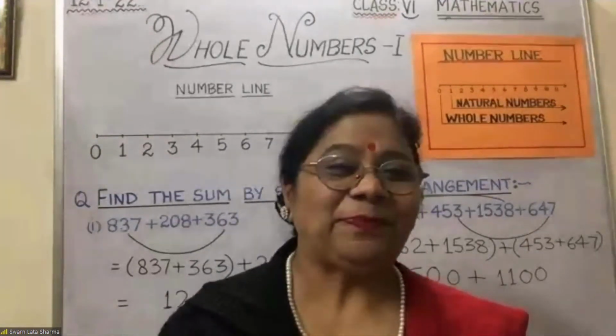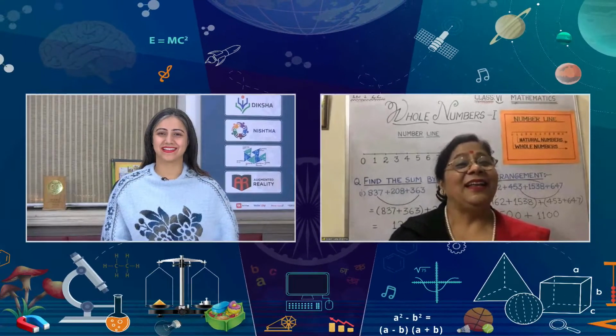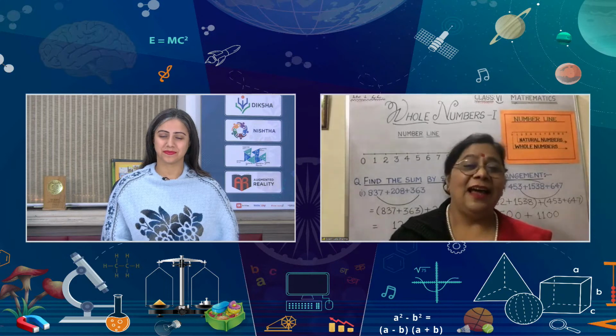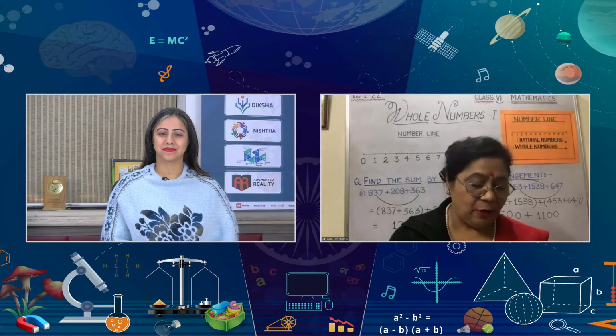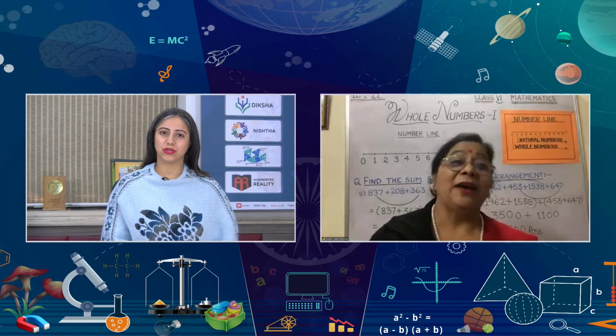That is very interesting. So I hope, Tanvi, the concept is clear today. Yes, natural numbers are the numbers we use for counting, and when we include 0 along with natural numbers, they form our whole numbers.